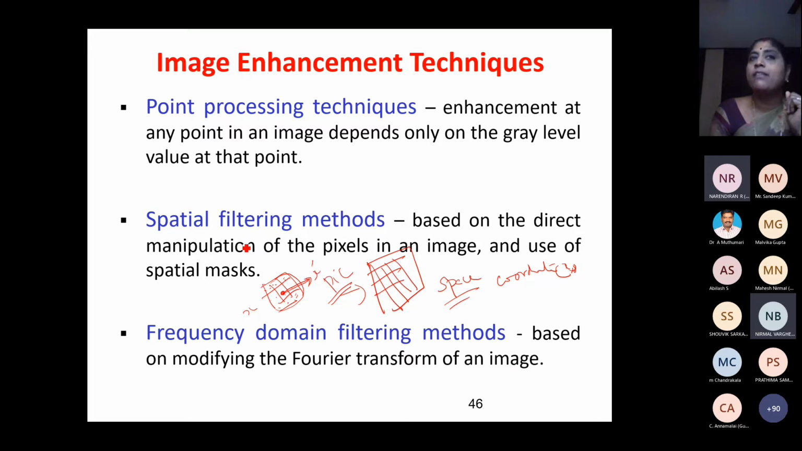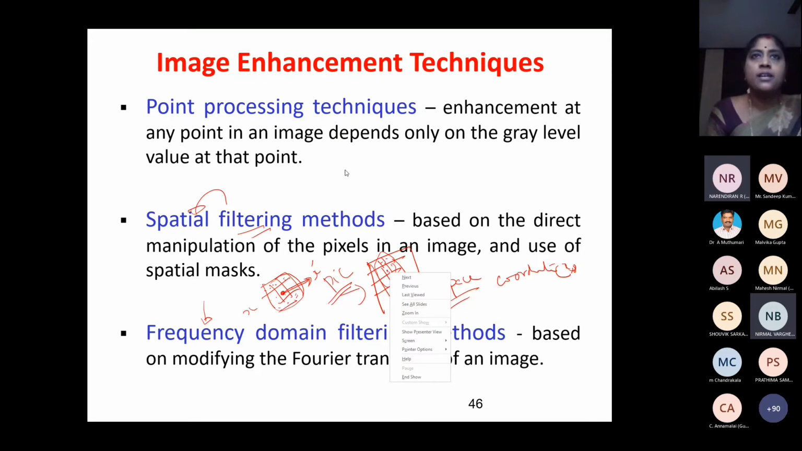x dash. This is called filtering methods, and filtering methods can be done in two domains, one in spatial domain, another one in frequency domain. Spatial domain means I am operating on the image itself. So this is the pixel value, then I consider the pixel above, below, left, right. I'll consider all the neighboring pixels, I'll operate, and I get the new value for this particular pixel. This way I'll be using the neighboring values.